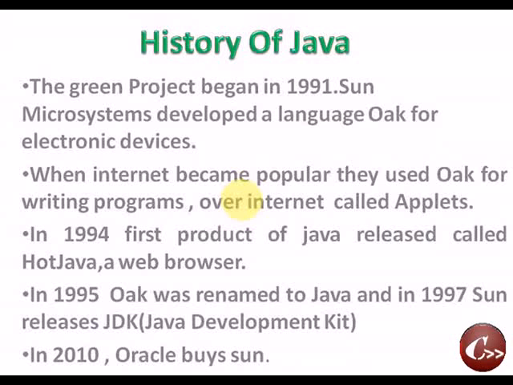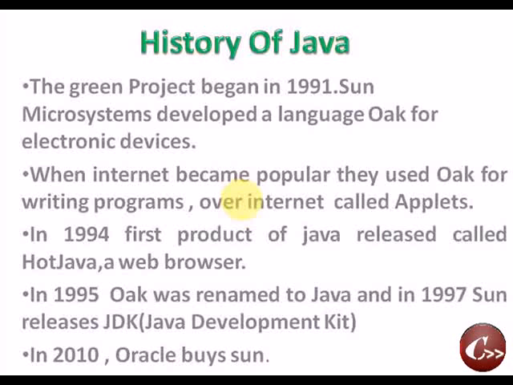A Java program which runs in an Internet browser is called an Applet. In 1994 they released the first product of Oak, HotJava, a web browser. And in 1995 Oak was renamed Java, and in 1997 Sun released the first JDK, that is the Java